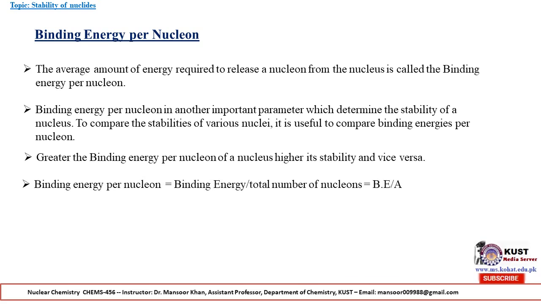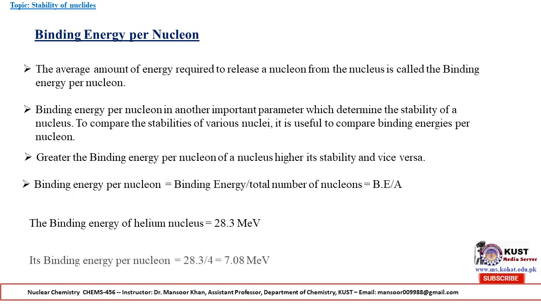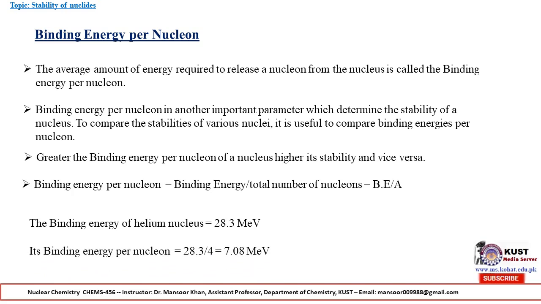Binding energy per nucleon is equal to binding energy divided by total number of nucleons, which is equal to B.E. divided by A. The binding energy of a helium nucleus is equal to 28.3 million electron volt. Its binding energy per nucleon is equal to 28.3 divided by 4, which is equal to 7.08 million electron volt.